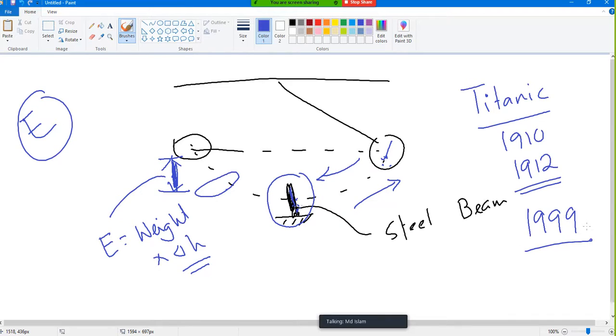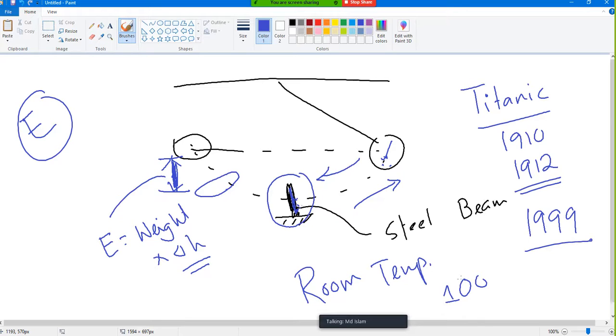Now there's something to learn from the Titanic. When they built the Titanic, they tested the material using this impact test at room temperature. At room temperature, say they found the energy is 100. And they thought, oh, this energy is so good to resist anything inside the ocean.